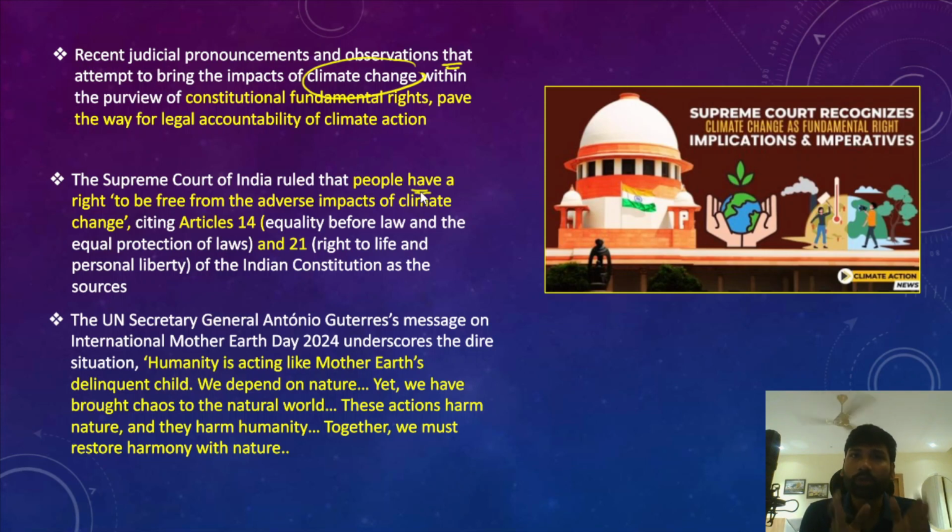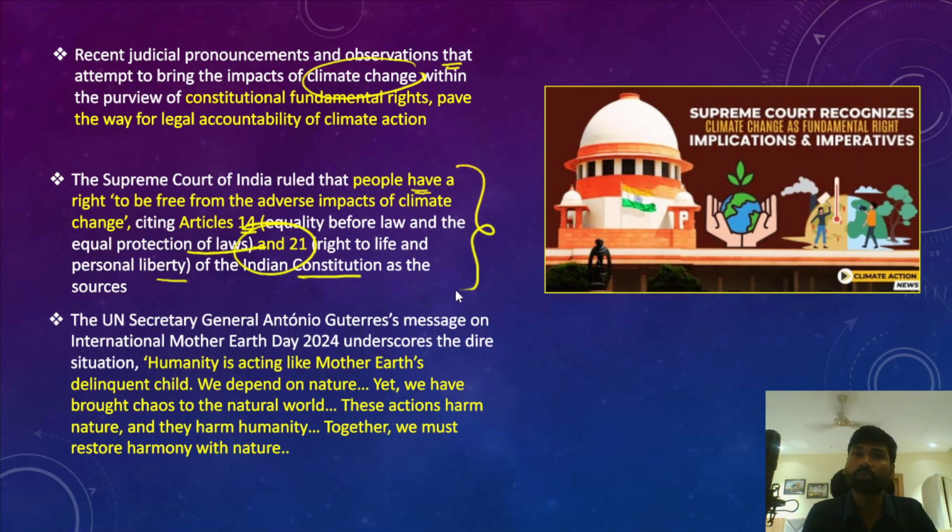So in order to recognize the adverse impact of climate change on the lives of the people, what has the Supreme Court done? The Supreme Court of India has recognized such adverse effect of climate change, citing Article 14 of the Indian Constitution, that is right to equality before law and equal protection of laws, and Article 21 also. That talks about right to life and personal liberty of the Indian Constitution as the sources.